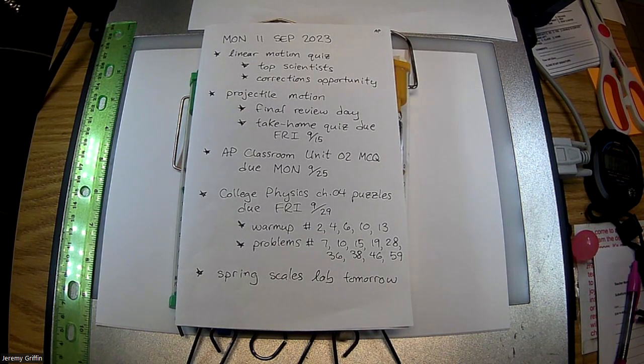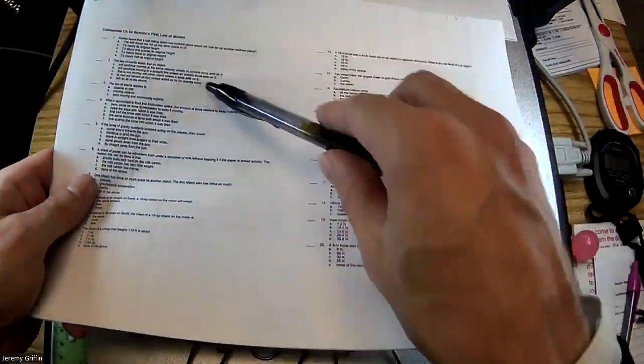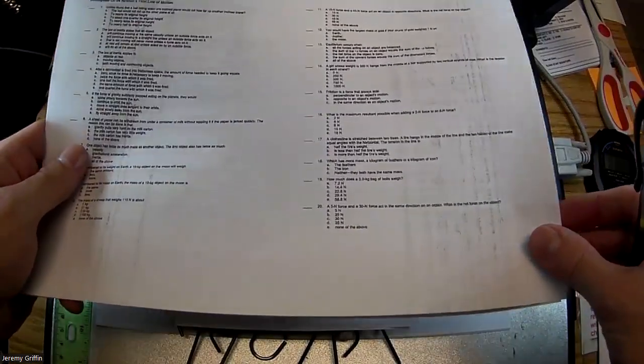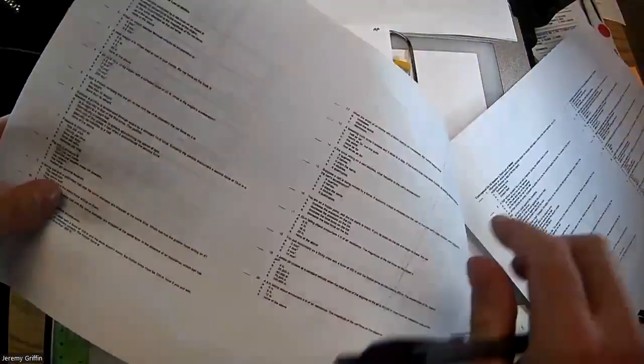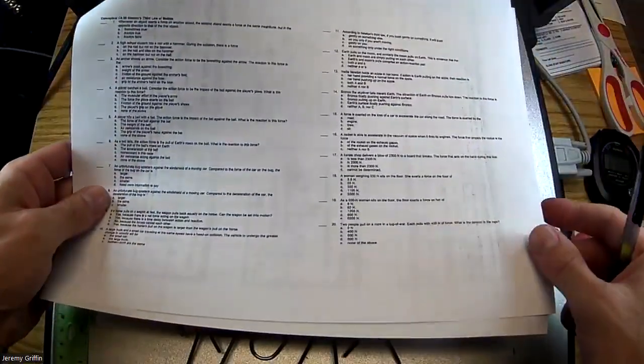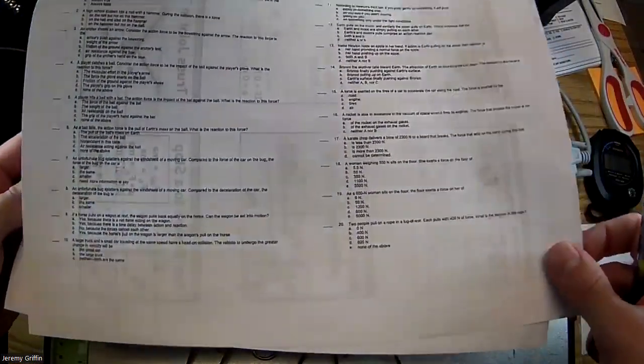I also gave you guys this staple packet. The first page is 20 conceptual questions on Newton's first law of motion or related to. Then second page, Newton's second law of motion, 20 conceptual questions. Third page, Newton's third law of motion, 20 conceptual questions. I don't know if I'll have time to do all the Kahoots on those. I might do a shortened version of a Kahoot, maybe. We'll see in the next few weeks.